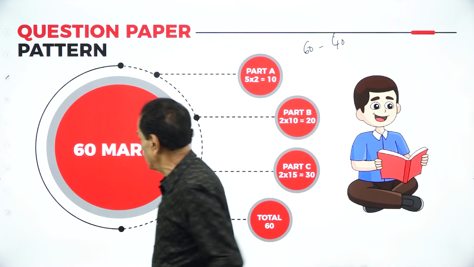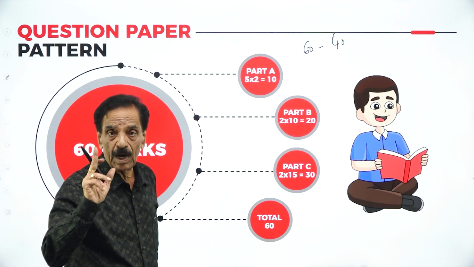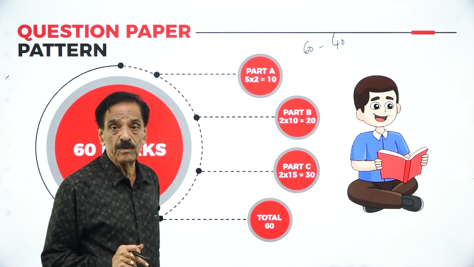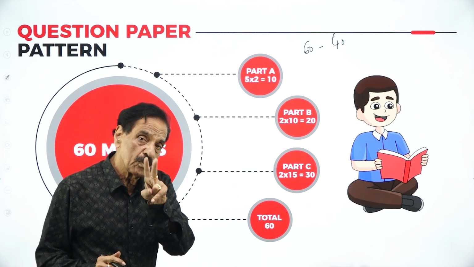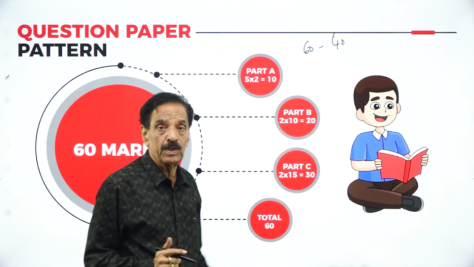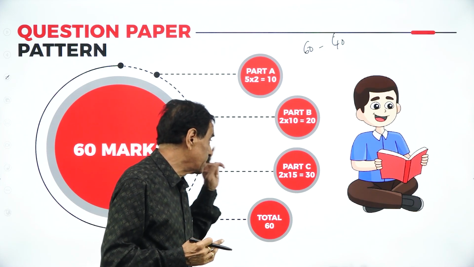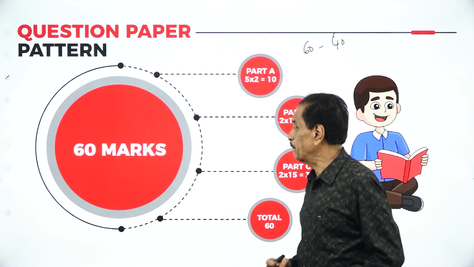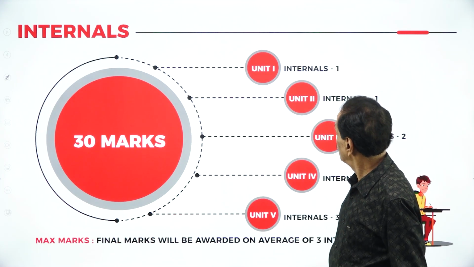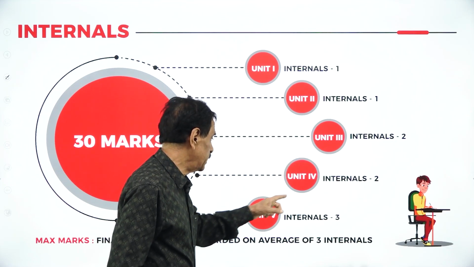Then totally 60 marks. 7 questions will be asked. You have to answer any 5, covering 2 into 5, 10. Section B, 4 questions will be asked. You have to answer 2, 2 into 10 is 20. Section C will ask 4 questions. You have to answer 2, 2 into 15, 30. 60 marks coverage. This is the paper. Then about 30 marks, Unit 1 and 2, then 3 and 4.